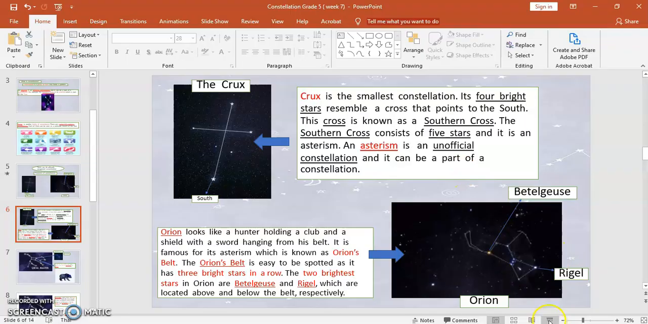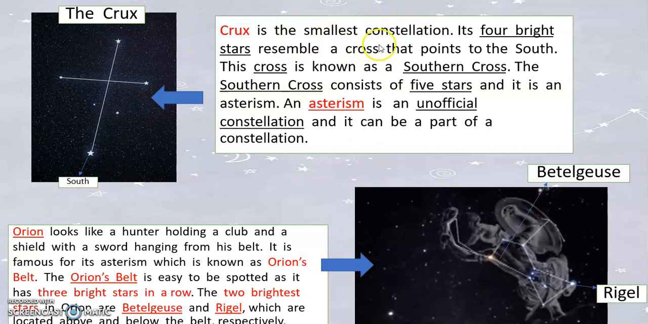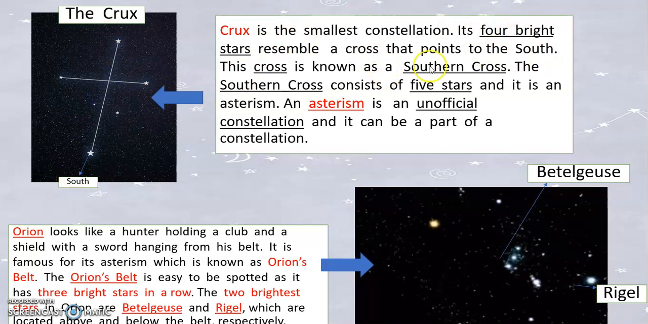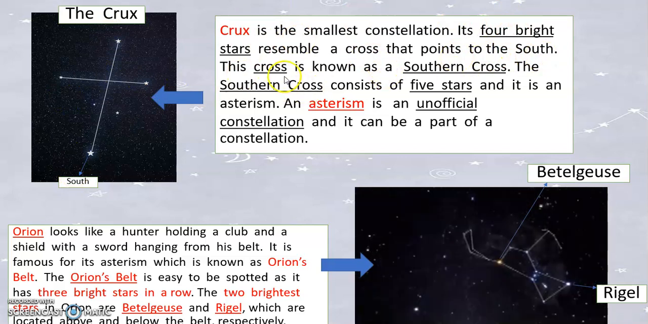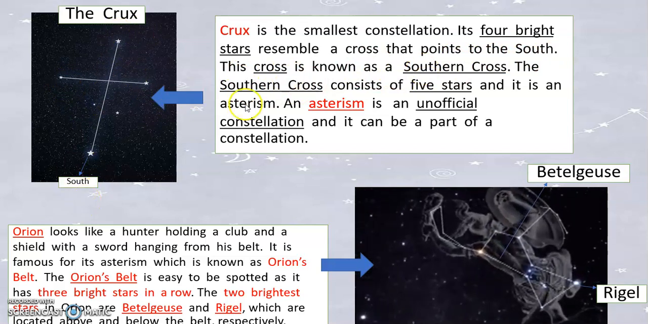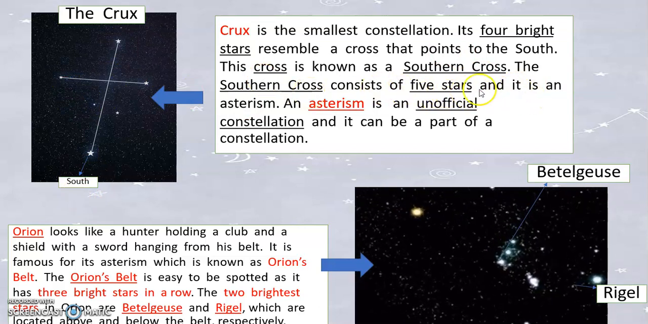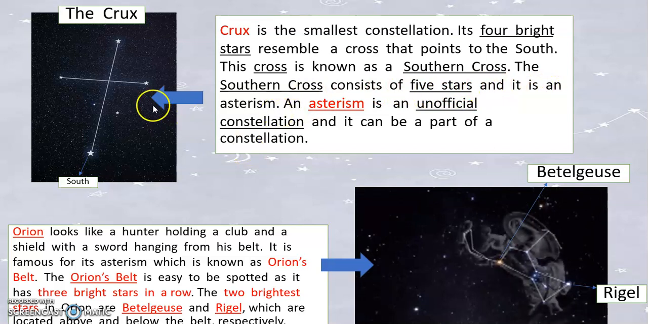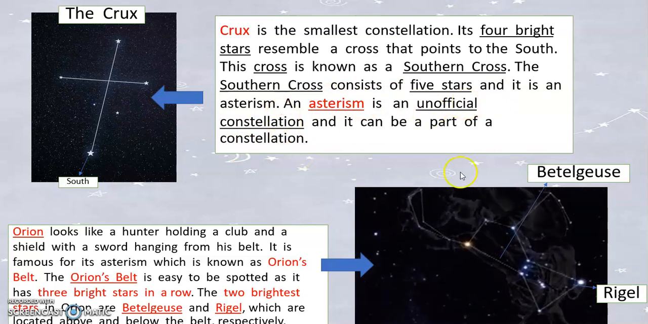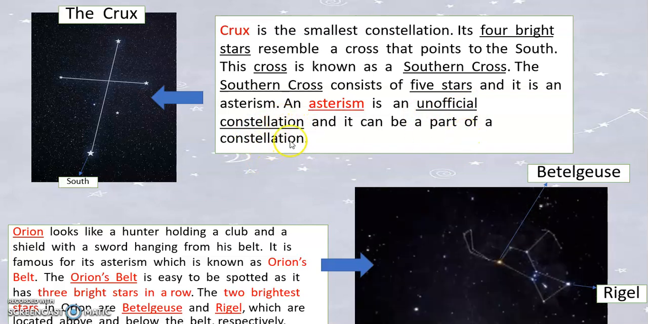So next, the Cross is the smallest constellation. It has 4 bright stars, 1, 2, 3, 4, in a cross that points to the south. This cross is known as the Southern Cross. The Southern Cross consists of 5 stars, and it is an asterism. An asterism is an unofficial constellation. It can be part of a constellation.